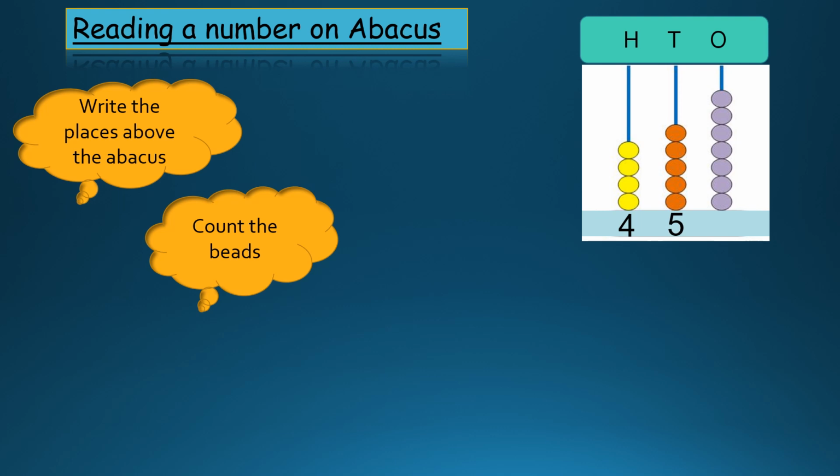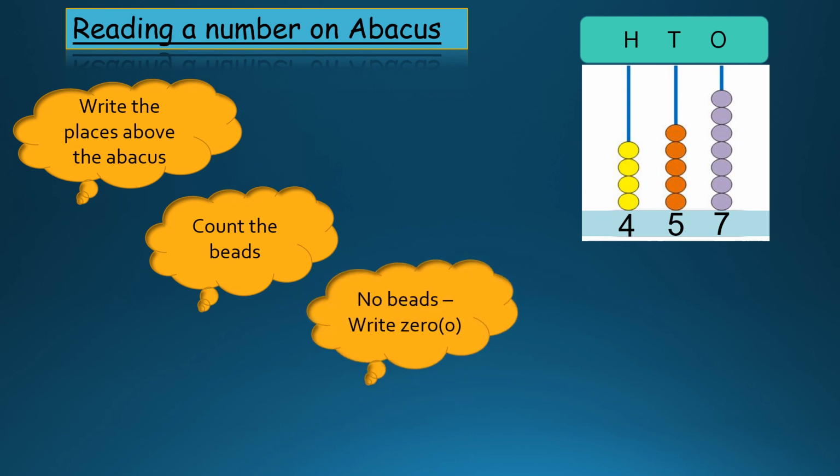So we are going to put 7 in the ones place. So now we got the number. Now no beads, write 0. So if there are no beads, we have to write 0. You should remember that. Here we have beads in each spike, so that's why there is no 0.